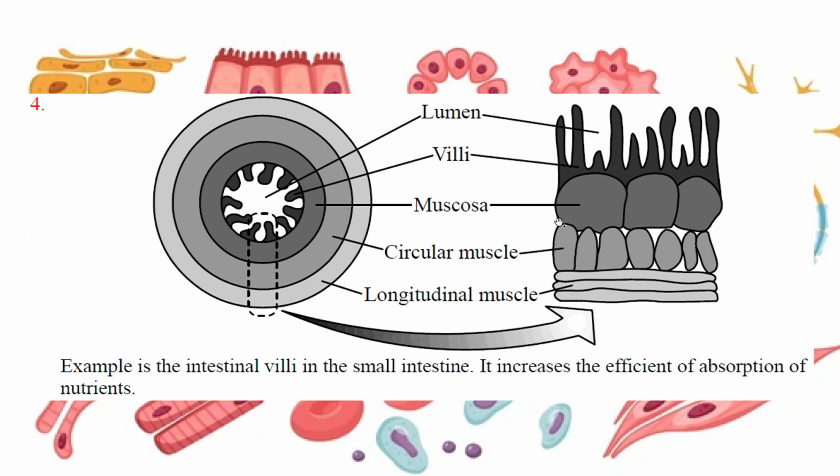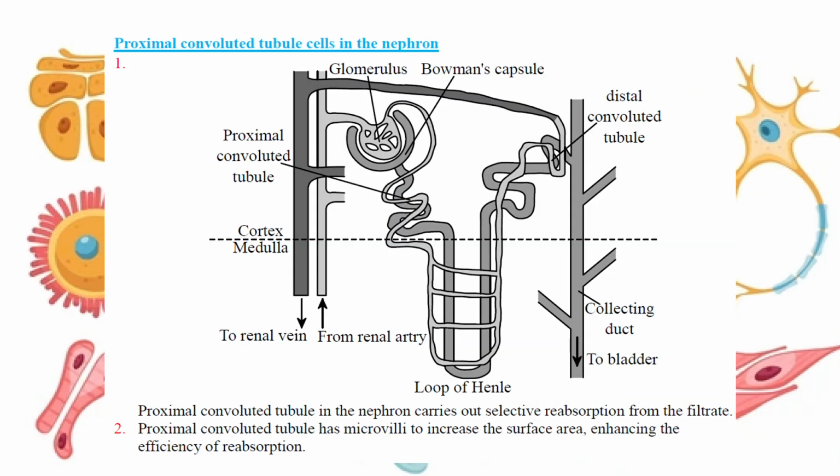And the other way you can do it is to make it long. Okay, make it really long. This is a long surface area, right? But small volume inside. It also increases the surface area to volume ratio, the efficiency of absorption of nutrients. It happened in the intestine really. It also happened in the kidney.